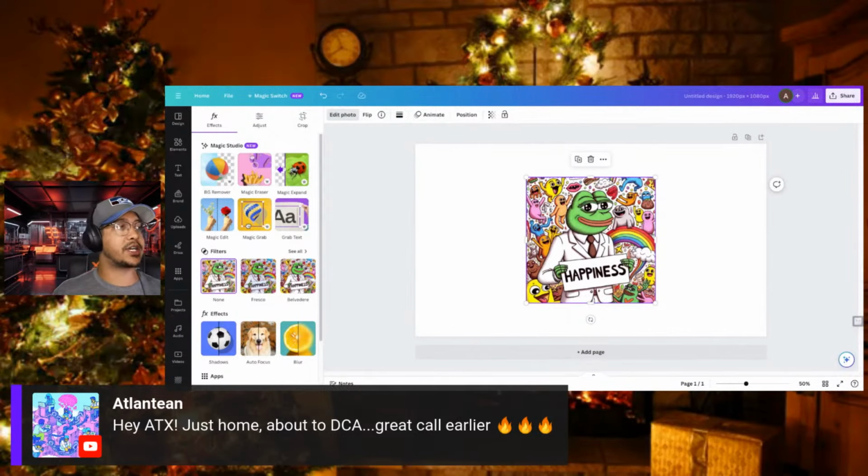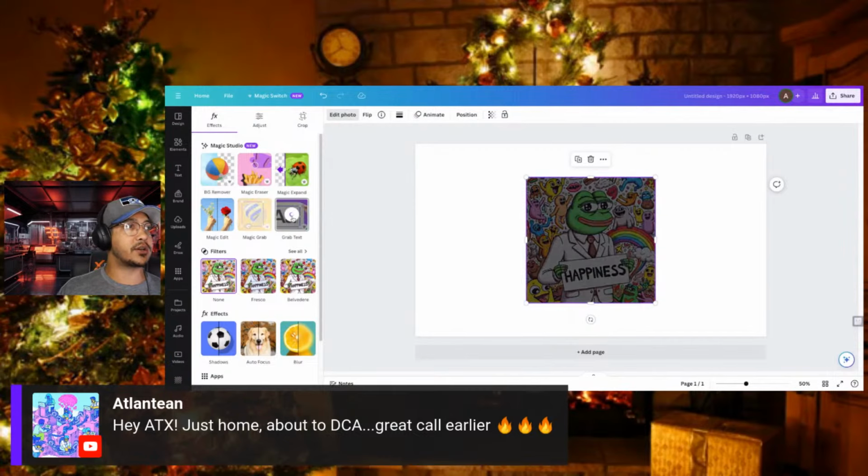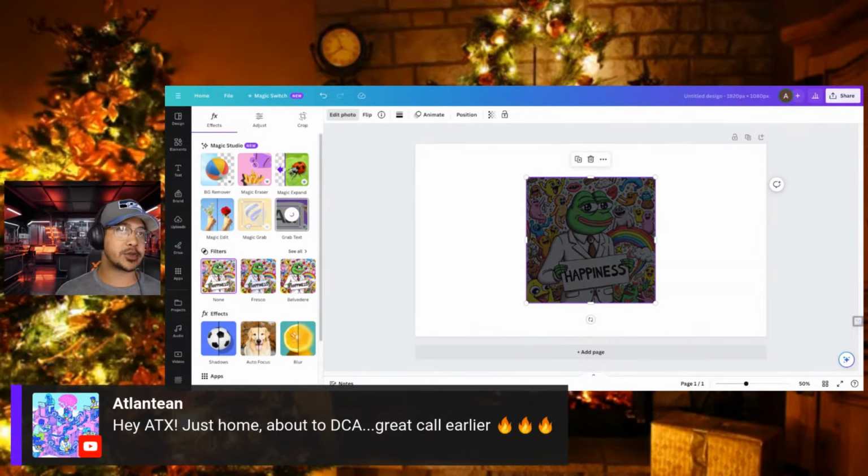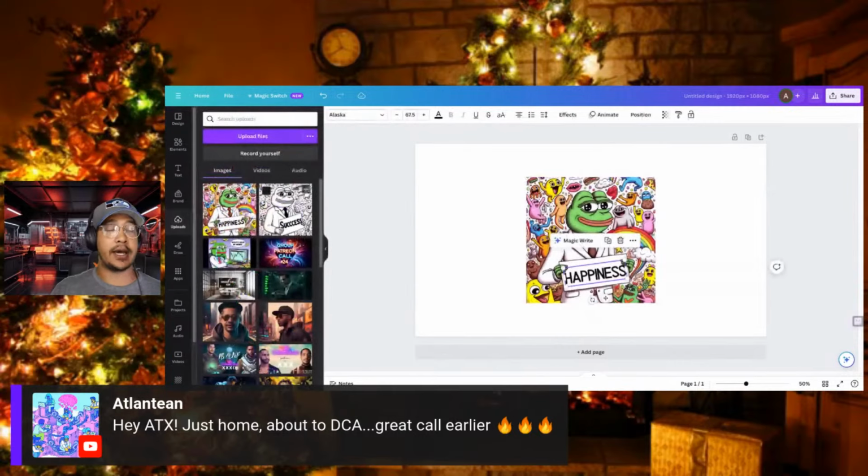This is when things start getting really interesting. Something that I found was I actually realized you can click grab text. What it's going to do on this one is scan the entire image for any text that it can find. This does take on average about 30 seconds to a minute. That was fairly quick because there was only one word to grab apparently in that one.